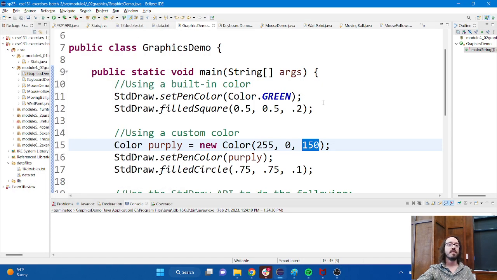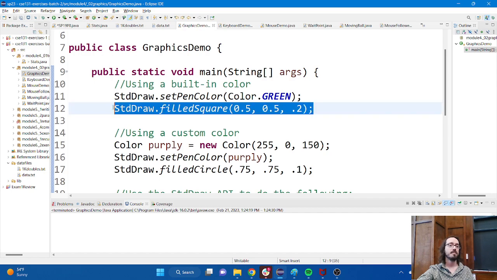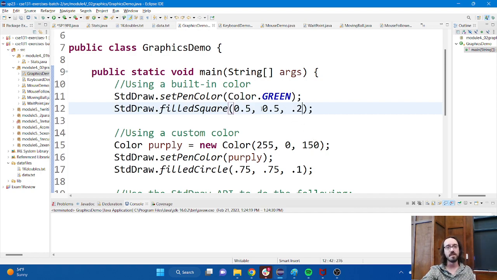But if I take a look at this, for example, this is the line of code that I think quite obviously is used to draw the square on the screen, and then I see these numbers. But what the heck? I have no idea just from looking at them what these numbers represent, right? You might be able to take a guess, but it's not immediately obvious to me what these numbers represent. But that's what the API is for. That's what the API can tell us.